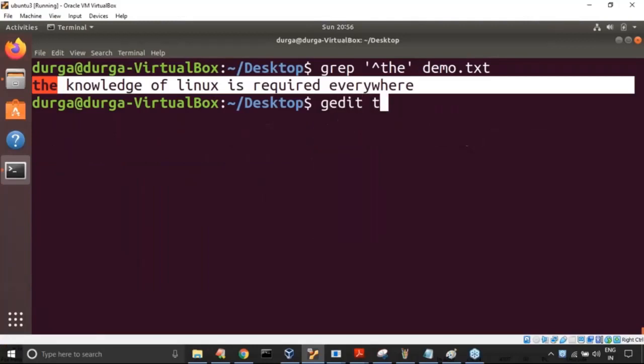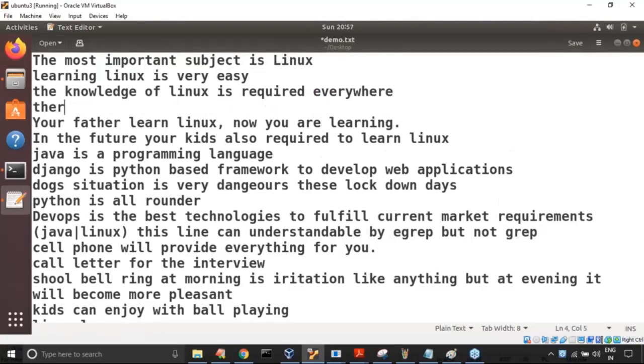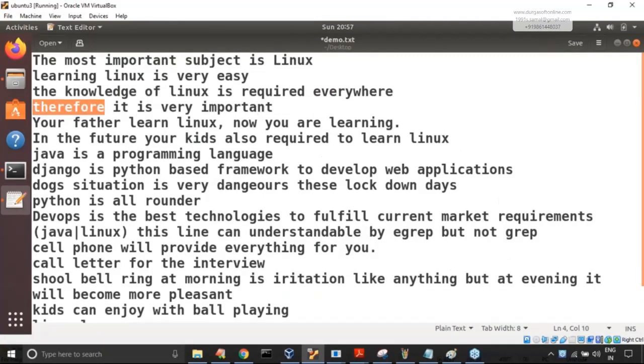Now let me take demo.txt. One more thing I'm trying to take is very important. Even though it is not an independent word, the first three characters are THE or not? Please confirm, friends. Yes, this one is also going to be listed.